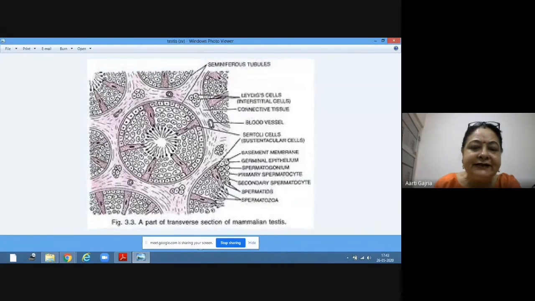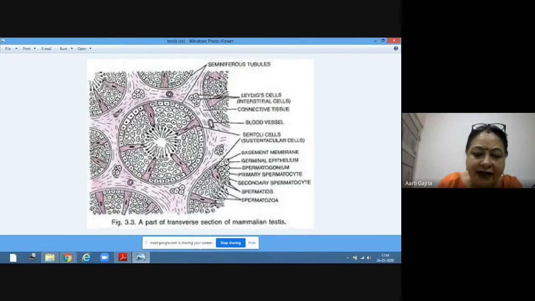Now this is the sectional view of a seminiferous tubule. This is one tubule. This is a section of one tubule. Now inside the tubule you will find two types of cells. These are male germ cells and these are Sertoli cells. Outside are the interstitial cells, also called Leydig cells.